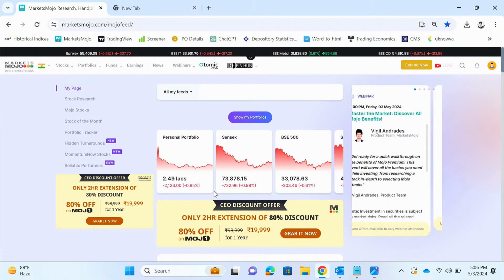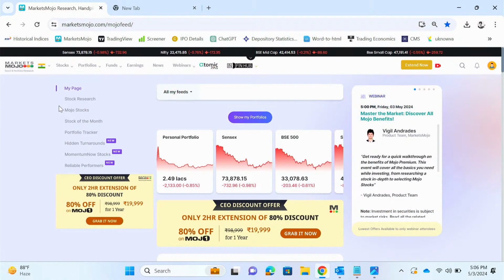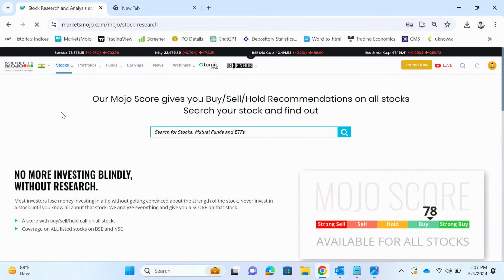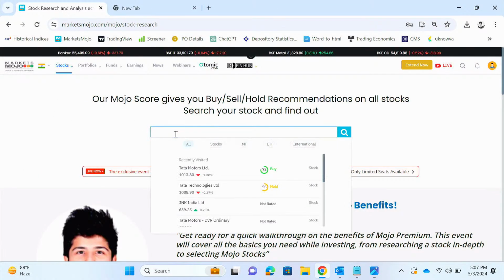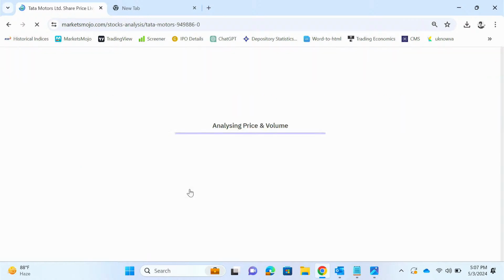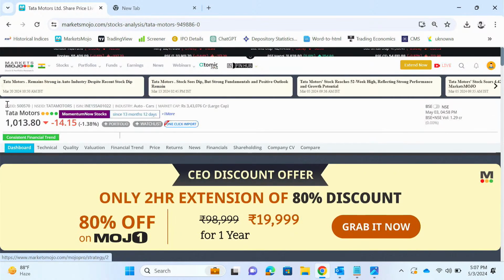Okay, so this is the landing page for MarketsMojo. Now, as an investor, if you have a stock in mind, but you are unsure whether to buy it or not, or if you have some stock in your portfolio which you intend to sell, you can simply search that stock on stock research. So just go to the stock research icon. Say suppose you have Tata Motors. So simply click on Tata Motors. So you can see Tata Motors, its current price, what industry it belongs to, its market cap, etc.